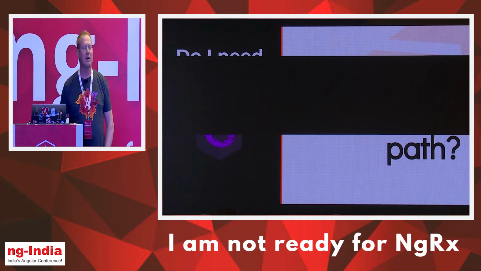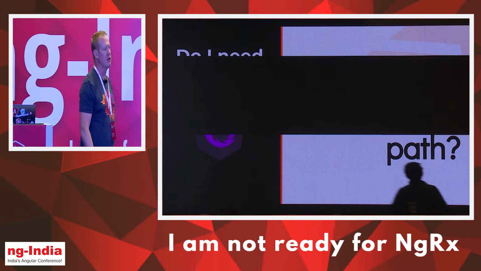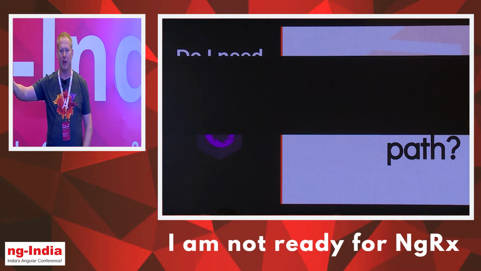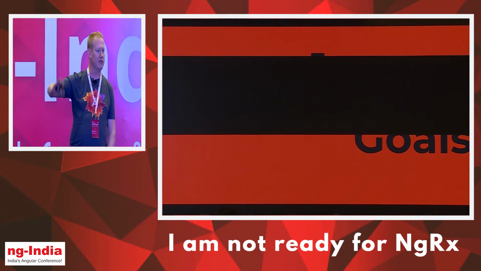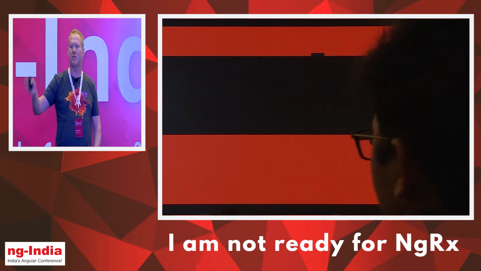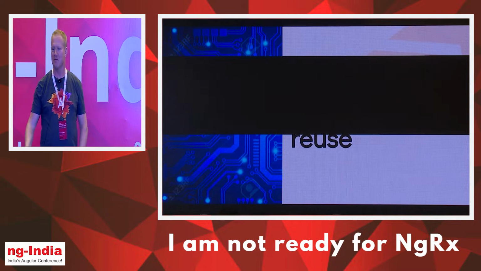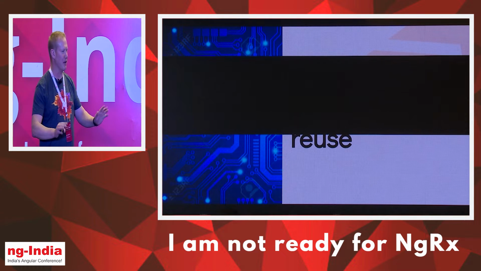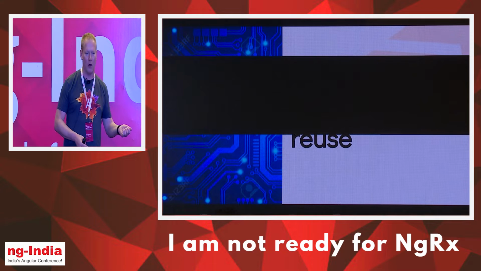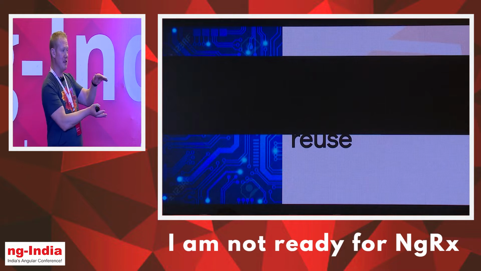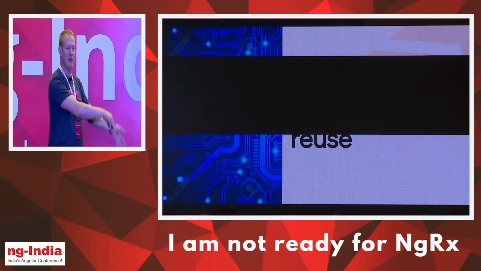So let's see here. We want to maximize code reuse. Let's talk about the typical application. Who has in their Angular application a service called session service? Anybody? It usually starts out with us putting our JWT token in there. It's very innocent, maybe 10, 20 lines of code. We're good. Then we load some roles and permissions, and we put those in there. And then, well, we need this list of users later, so we'll put that in there.